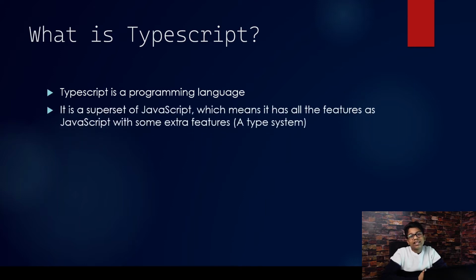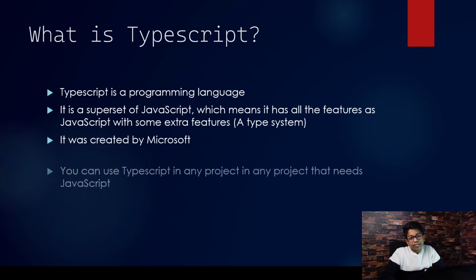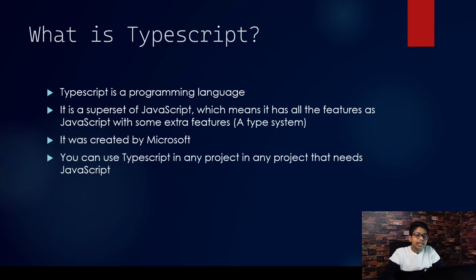It's known as a superset of JavaScript, which means it has all the features that JavaScript has. So every feature like variables, functions, arrays, everything, but it adds more features on top of JavaScript. The main feature that it adds is called the type system, which we'll be covering soon in the entire course. That's the main thing about TypeScript. It's just a superset of JavaScript. It was created by Microsoft, and you can use TypeScript instead of JavaScript in any project.